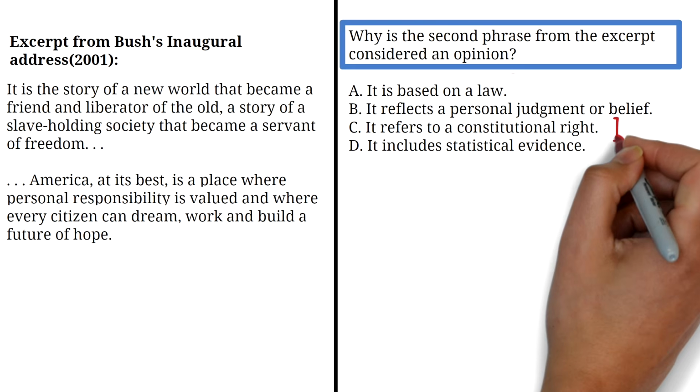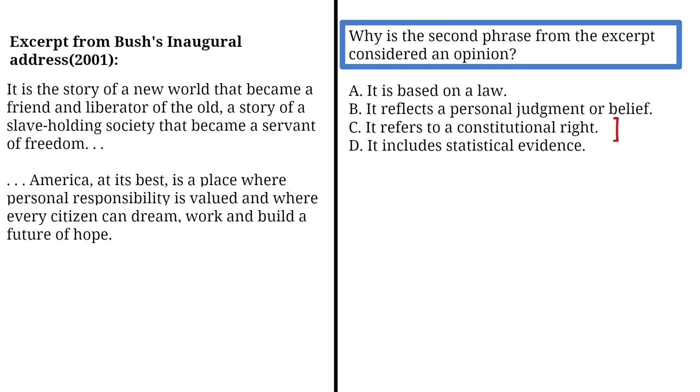Option C says, it refers to a constitutional right. That's not correct. While the second statement talks about ideals like opportunity and hope, it does not mention any specific constitutional rights. There's no direct reference to things like freedom of speech, due process, or equal protection, which are constitutional rights.